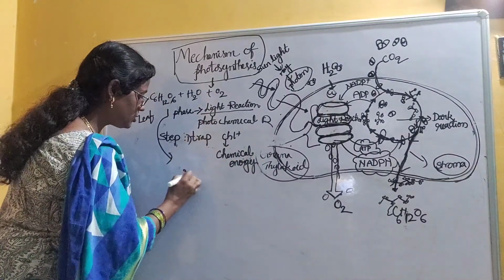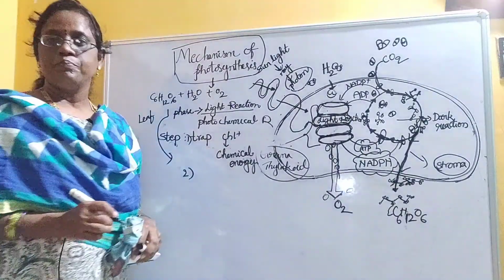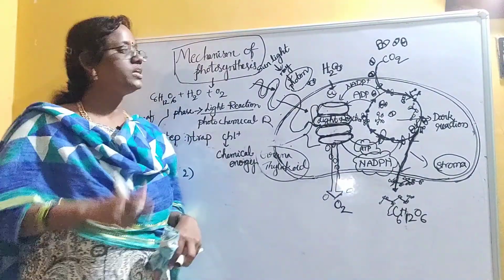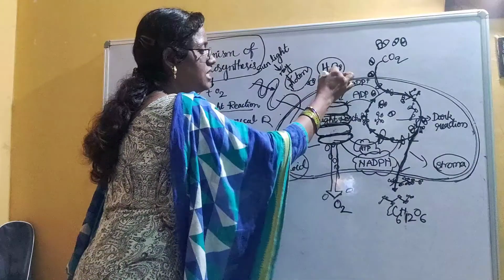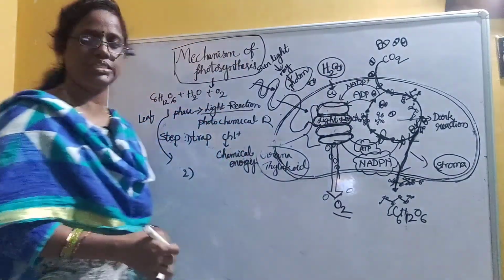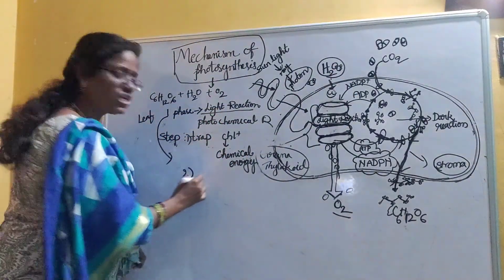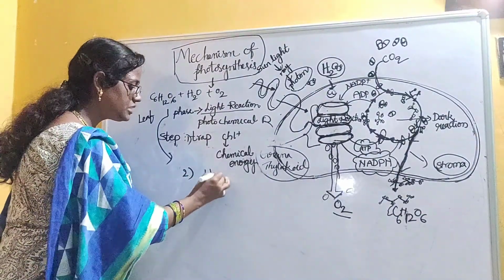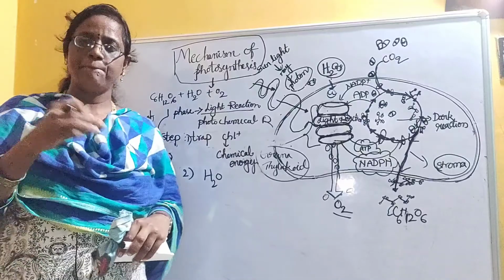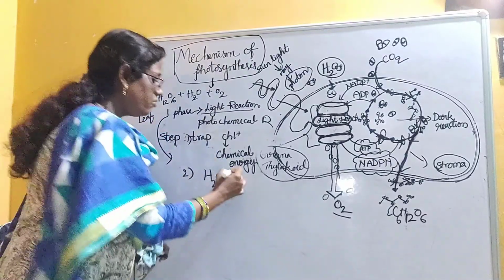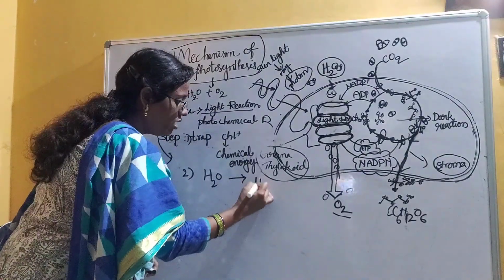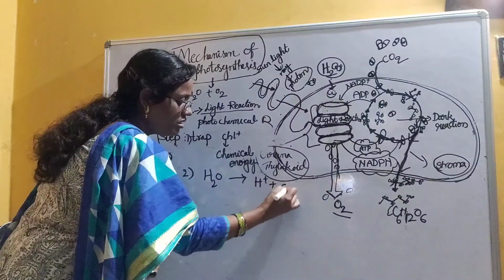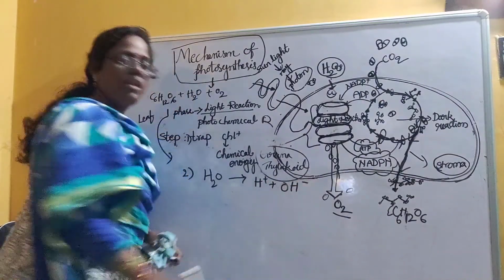Then step 2 is, by using chemical energy, the water molecule will be split. Split means breakdown. So the water molecule breaks down and forms hydrogen ions and hydroxyl ions.